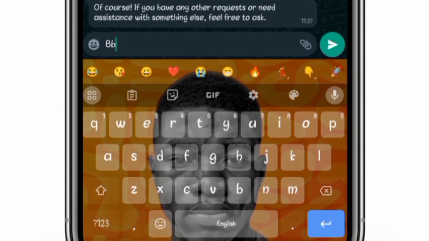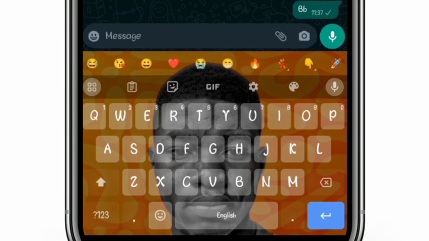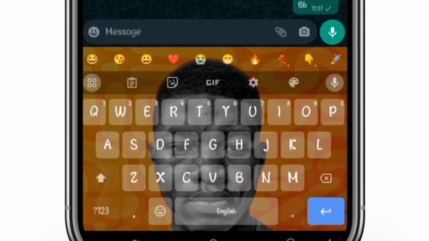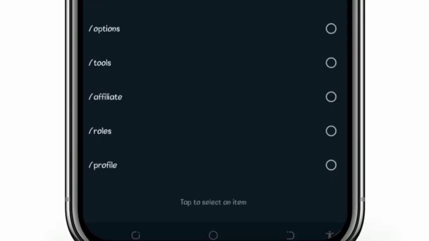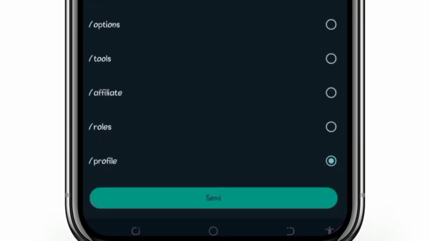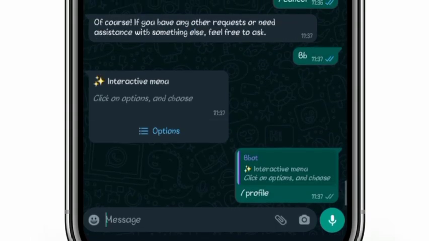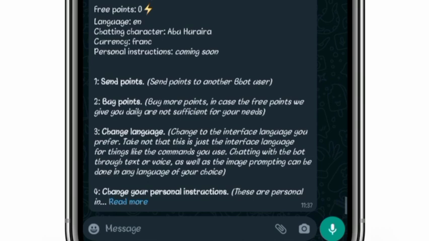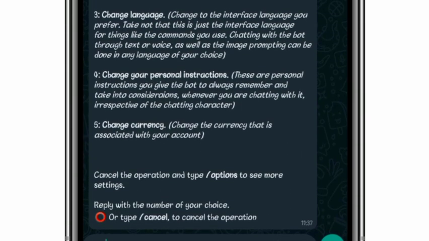So let's move on. So let's try sending. We are sending the point from profile. So the option for sending a point is option 1.